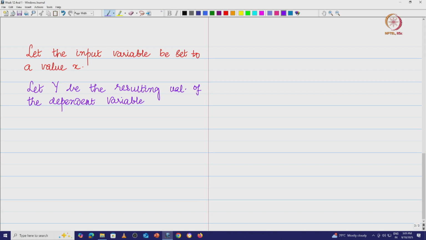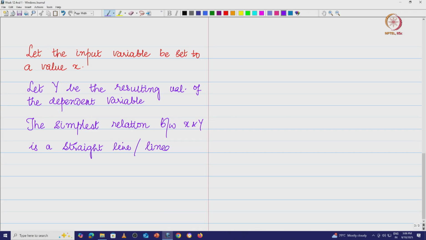We will say that, look, the simplest relation between x and y is a linear relation, a straight line, which is of the form, let us say, y is equal to beta naught plus beta 1 into x.